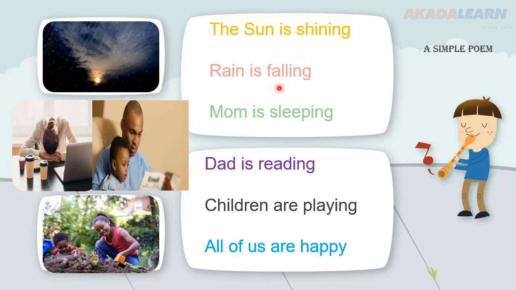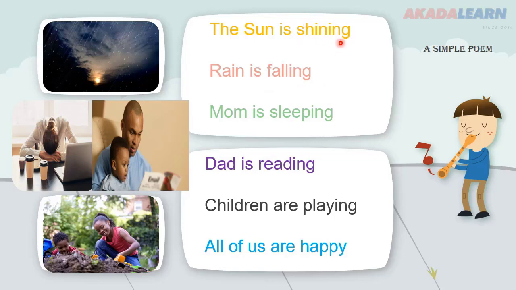She is what? Very good. What is dad doing? Alright, he's reading a book. And what are the children doing? They are playing. Alright.